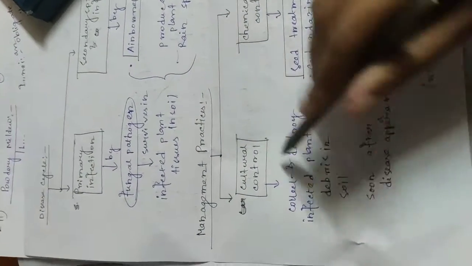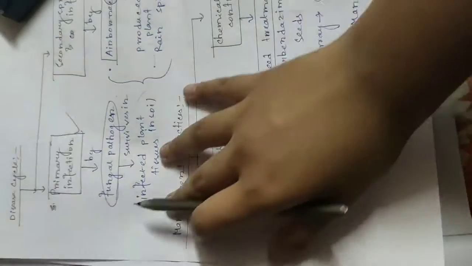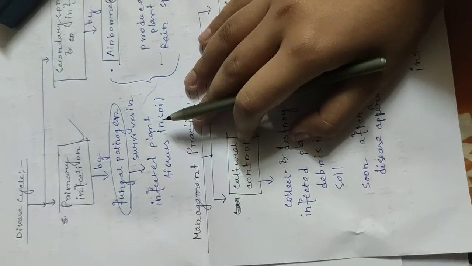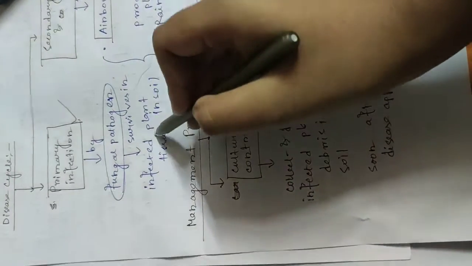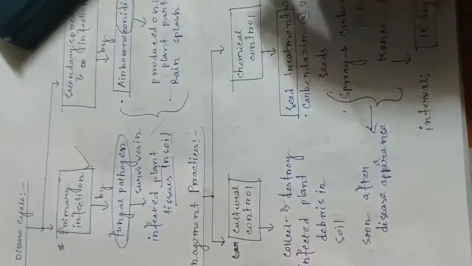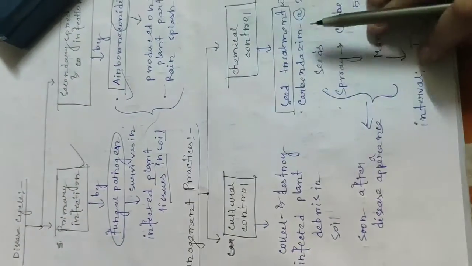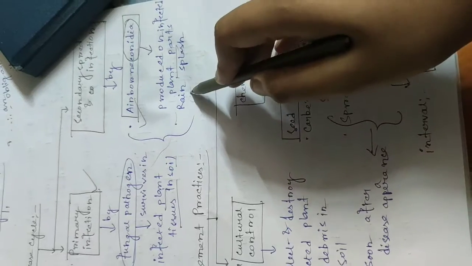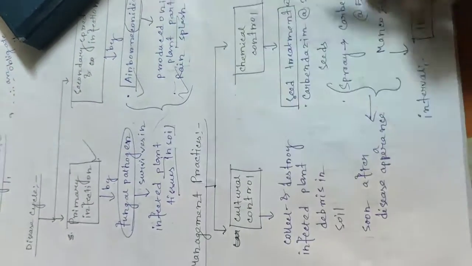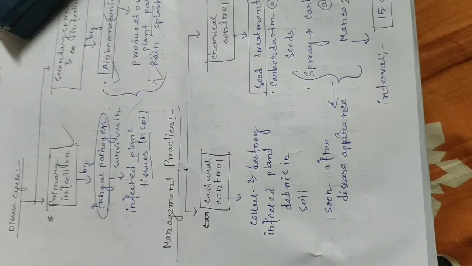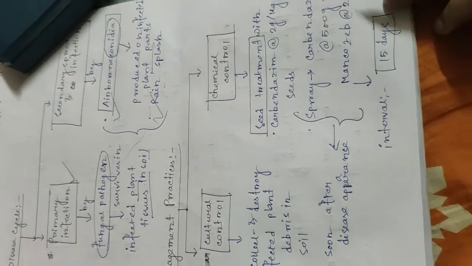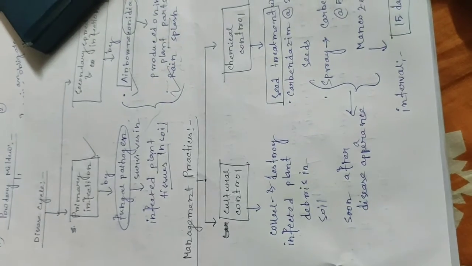Disease cycle. The primary infection in the case of anthracnose is caused by the fungal pathogen that survives in the infected plant tissues in the soil. Secondary spread and infection is by airborne conidia. Conidia are produced on the infected plant parts and also spread by rain splash. So primary infection is by the fungal pathogen that survives in the infected plant tissues in the soil, and secondary spread by airborne conidia and rain splash.